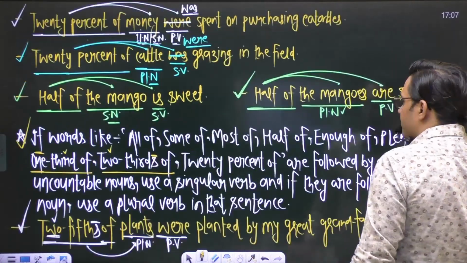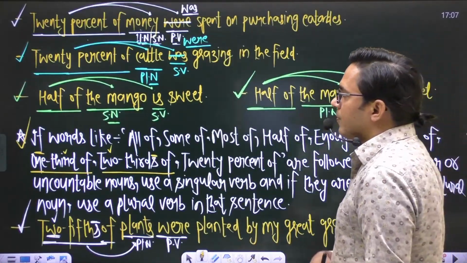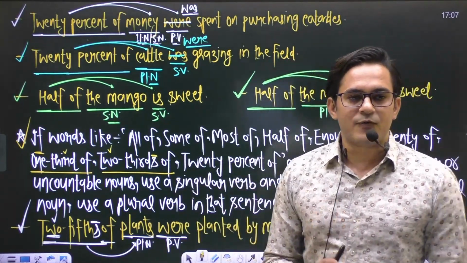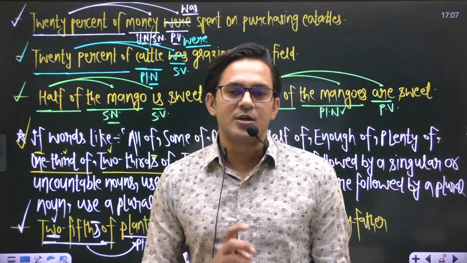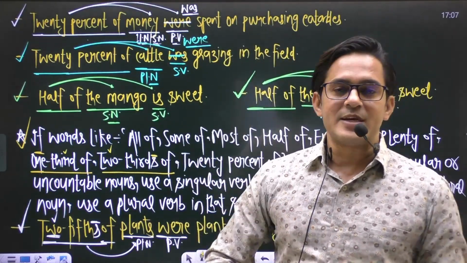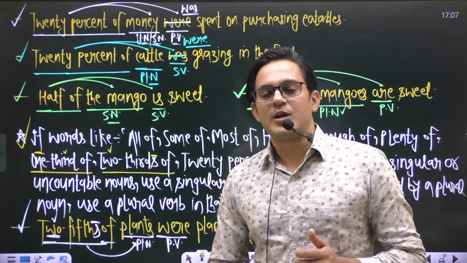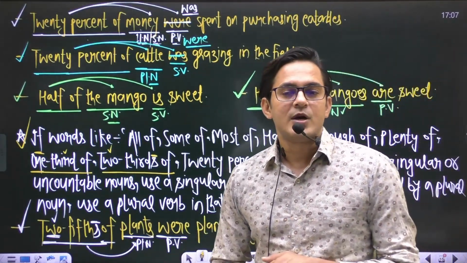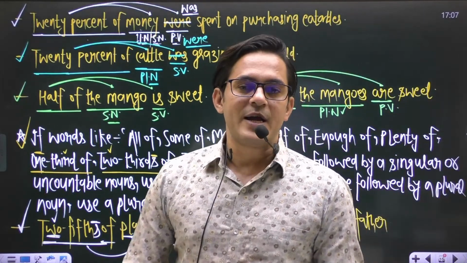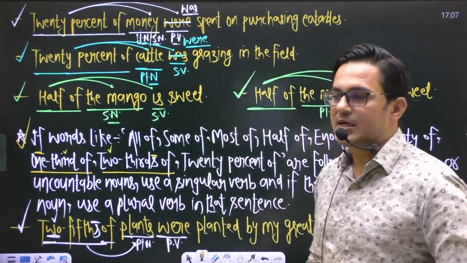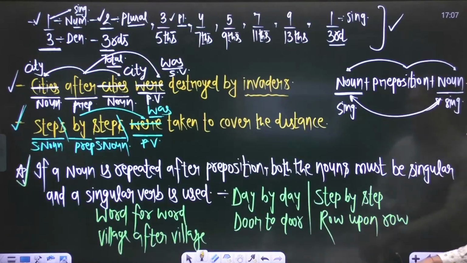And the next concept was some of the words like all of, some of, most of, half of, one third of, two thirds of. If these words are followed by a singular or uncountable noun, we use a singular verb. And if these words are followed by a plural noun, we use a plural verb in that sentence. Okay, this one was the second concept.